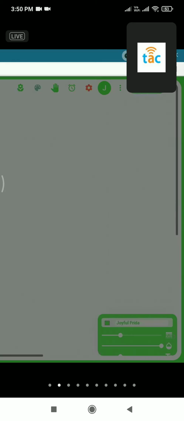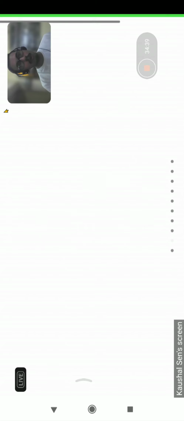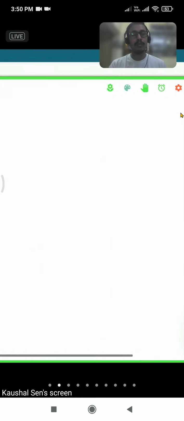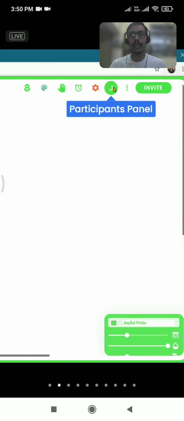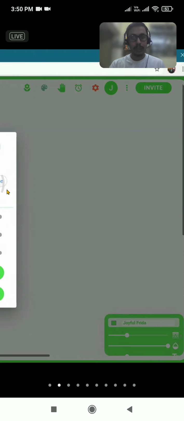A few teachers also ask how they can save their data, whatever they have done on the board, how it can be saved or cleared. Okay, ma'am. If you want to save your data, then you need to log in to whiteboard.chat. Here is my name. Currently, I have not logged in, so it has given me a fictional identity. If I want to save my board, I'm going to click here.